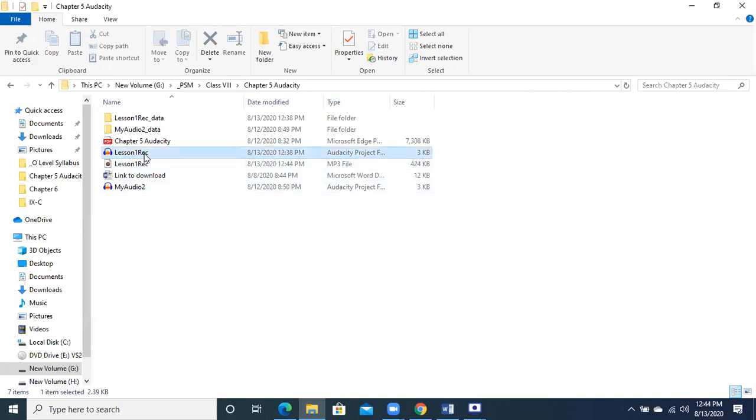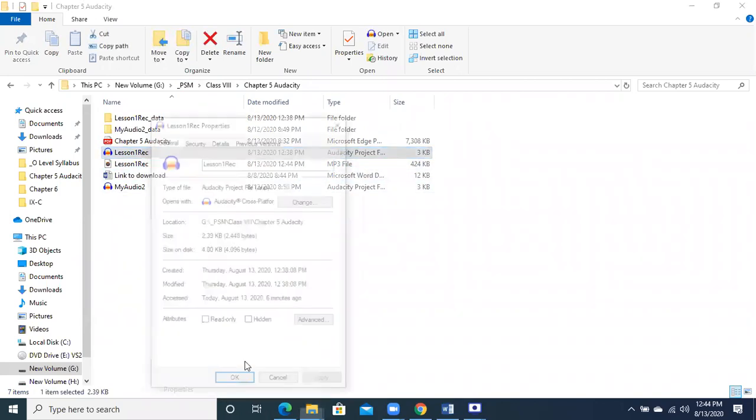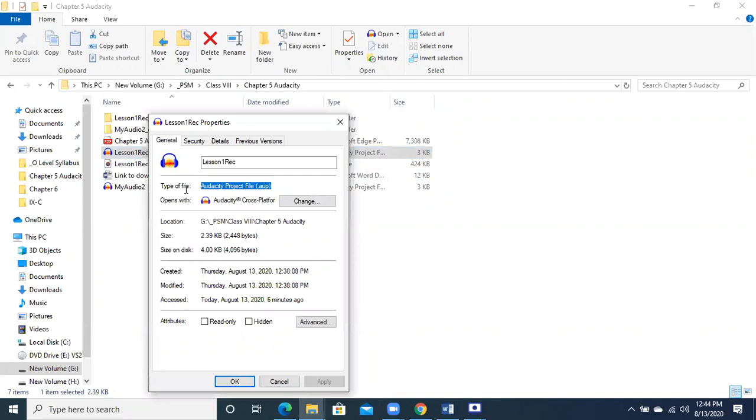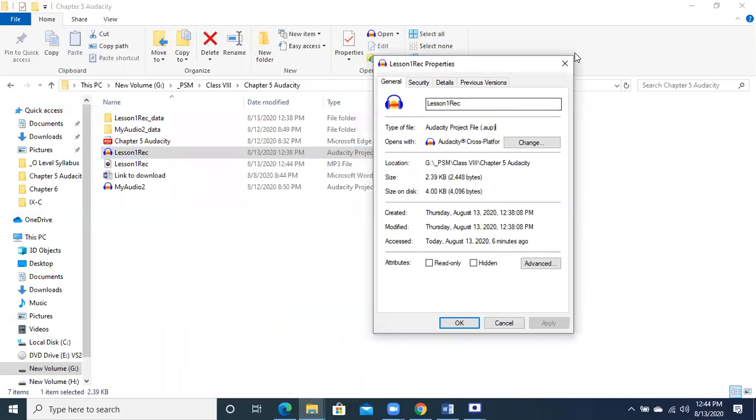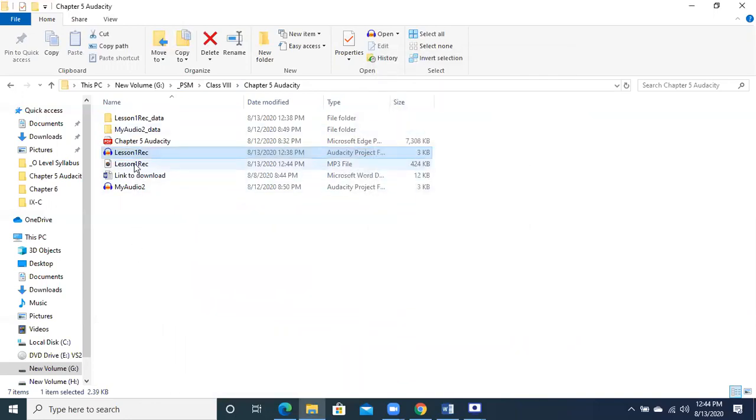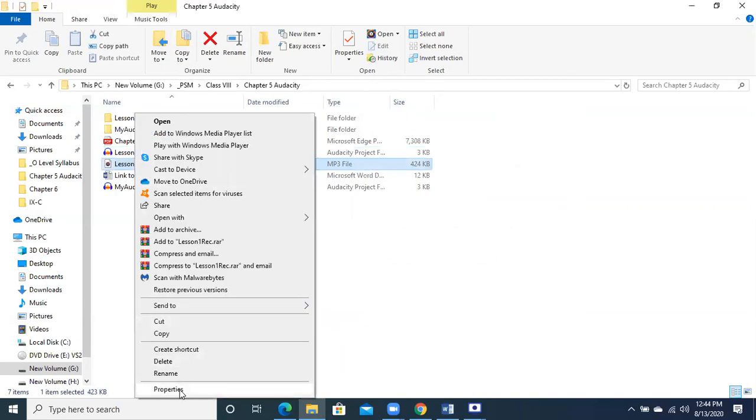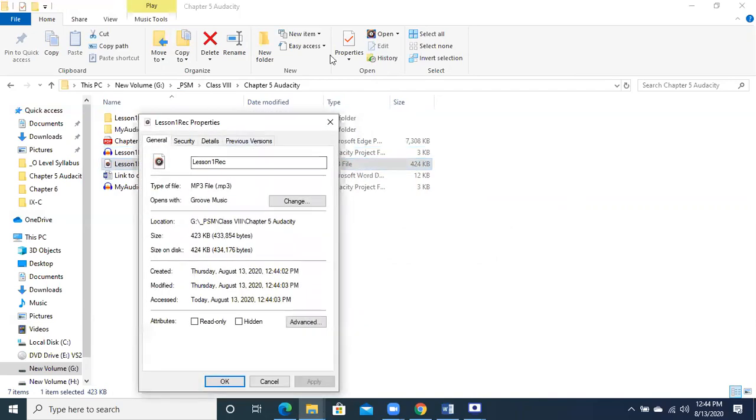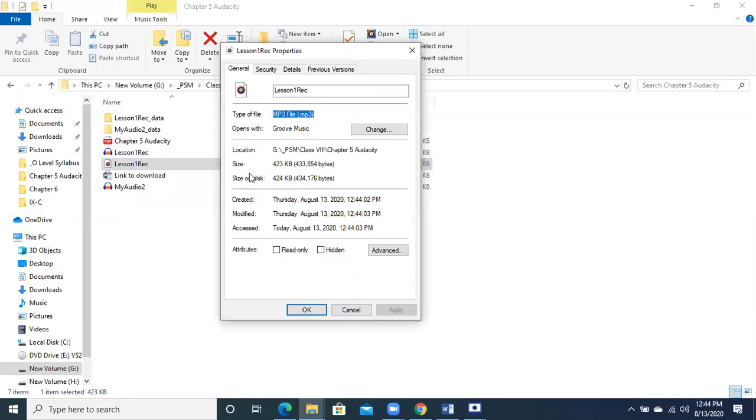If I click on the Audacity file and go to the properties, it shows me that it is an Audacity project file. But when I click on the lesson 1 recording MP3 and go to the properties, it shows me that this is an MP3 file. Keep in mind the extension. The file name is lesson 1 recording, but this time it is an MP3 file.